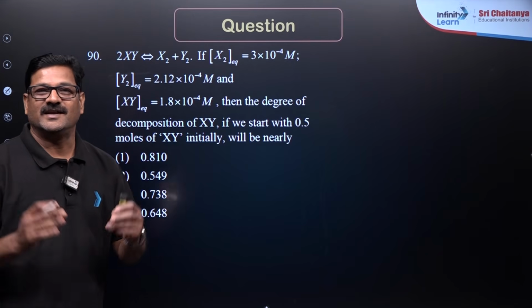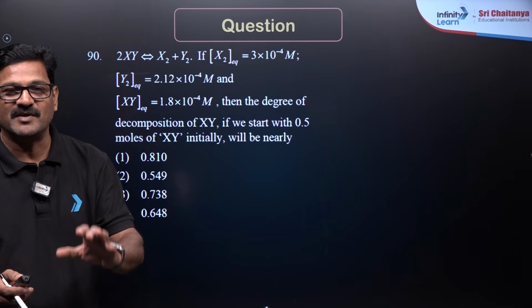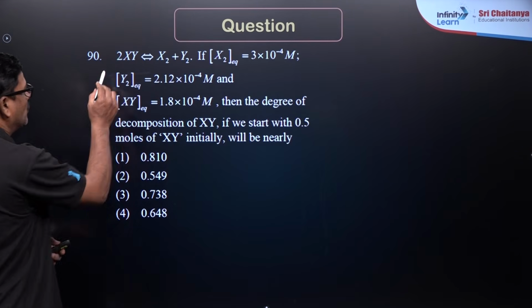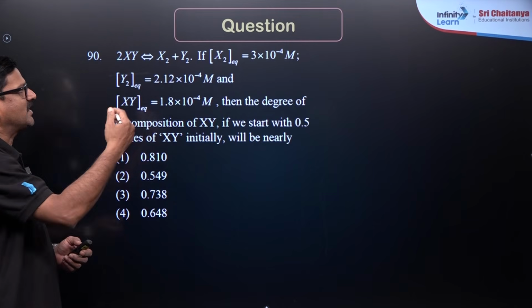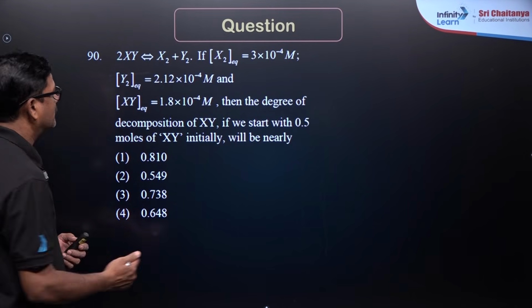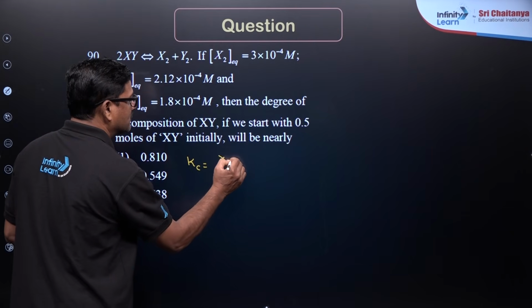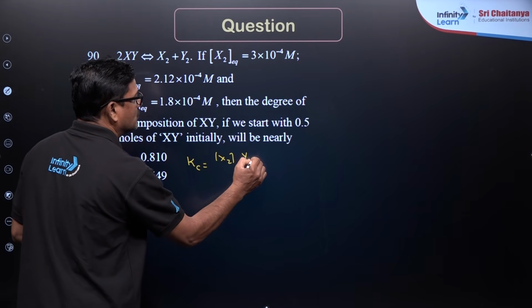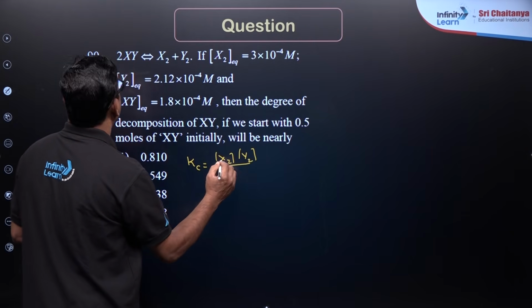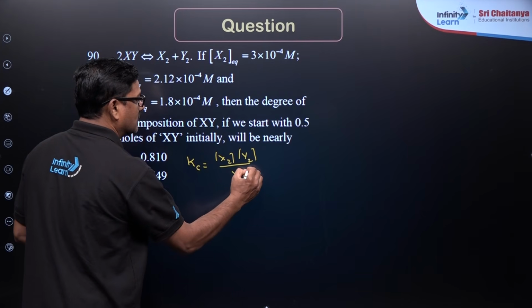Students, it is an equation based question from chemical equilibrium. 2XY reversibly gives rise to X2 plus Y2. If we write the Kc expression for this, it is going to be [X2][Y2] over [XY] squared.